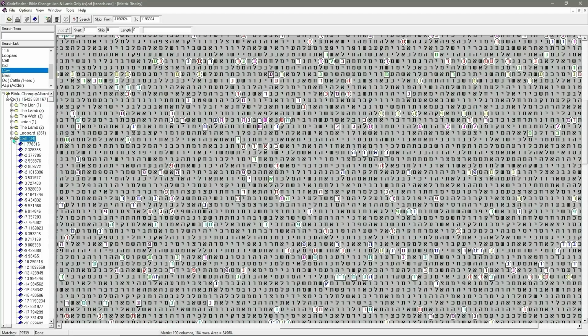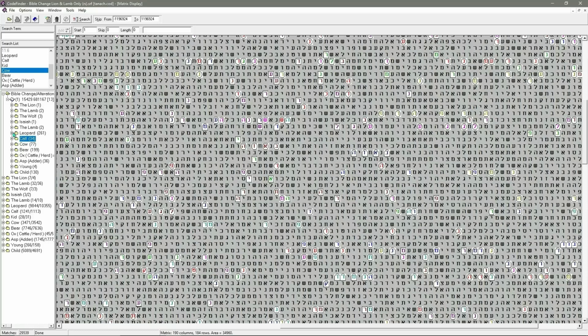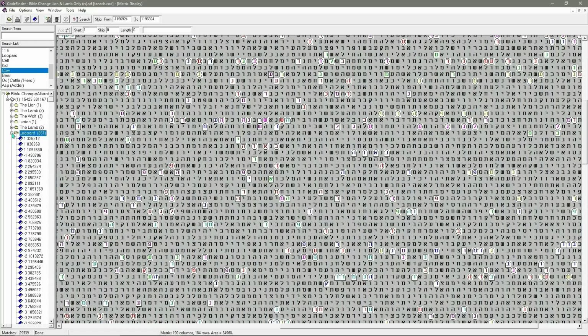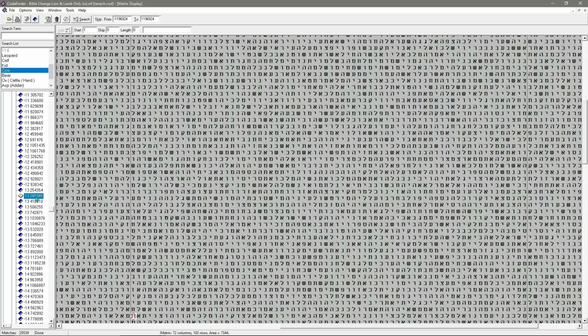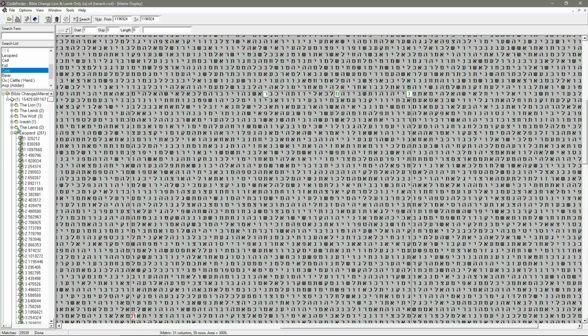But I've got to now go back and remember what we've just done with the leopard, and I think it was 13 if I remember. I'm sure it was. Testing my memory here, 13. So let's have a look. I'm sure it was on the skip of 13. There it is. That's the one for leopard. So we need to put that one back in the calf. I'm not sure. 3. Yeah, it was 3. I remember. Yeah, there we go.